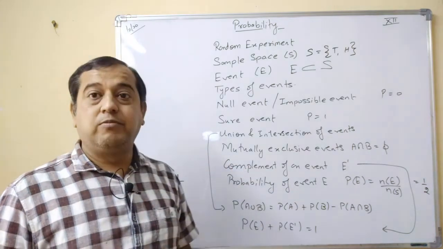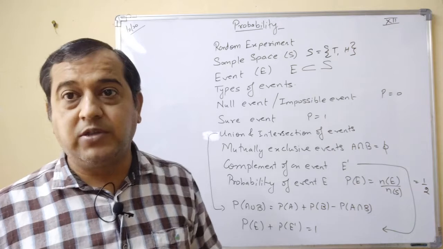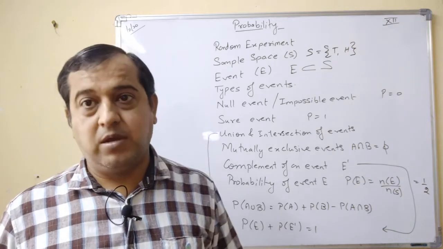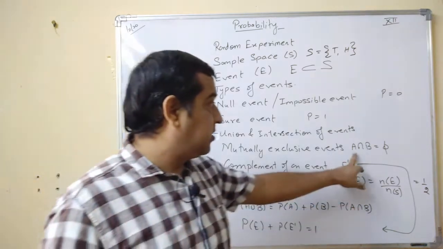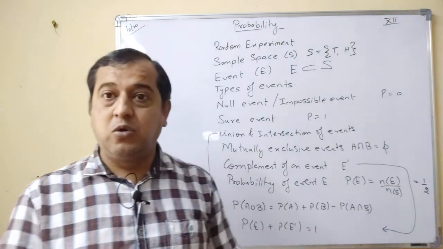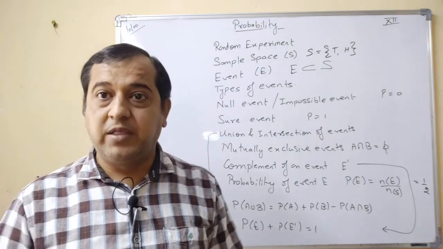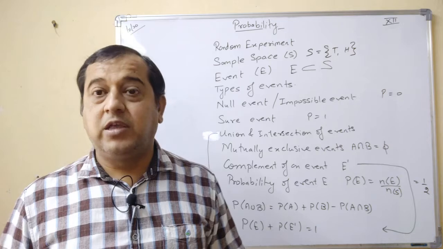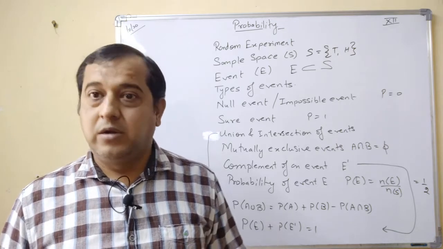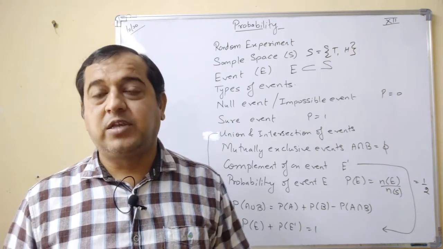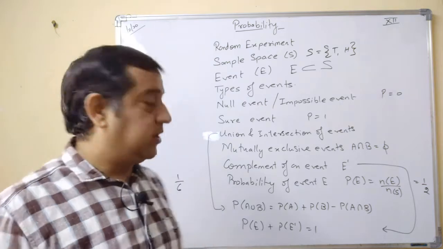Mutually exclusive events. Mutually exclusive events are those events in which there is no common term at all. Okay. Means A intersection B is phi. There are two events A and B, but their intersection is phi. They do not have any common term. Okay, clear? Such events are known as mutually exclusive events.